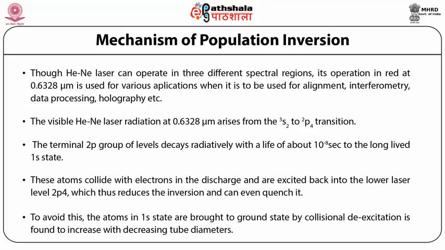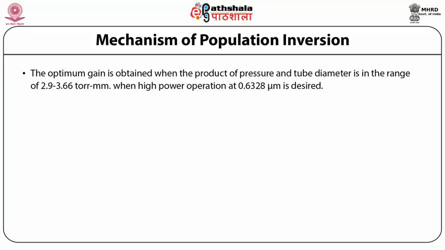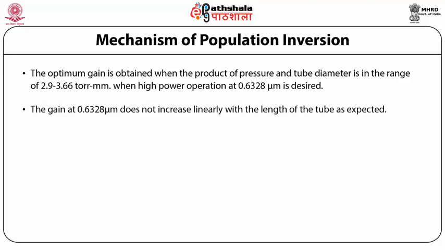The gain depends on the pressure of the gas. The optimum gain is obtained when the product of pressure and tube diameter is in the range of 2.9 to 3.66 torr millimeter.